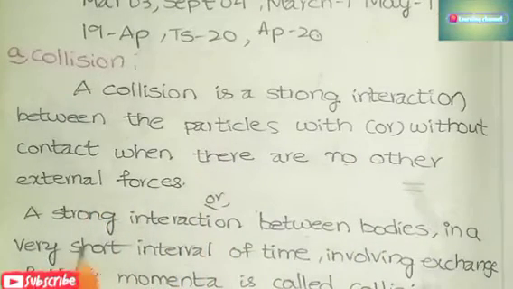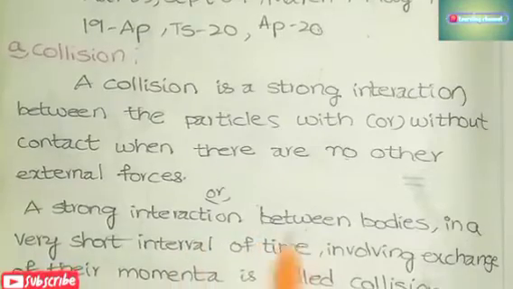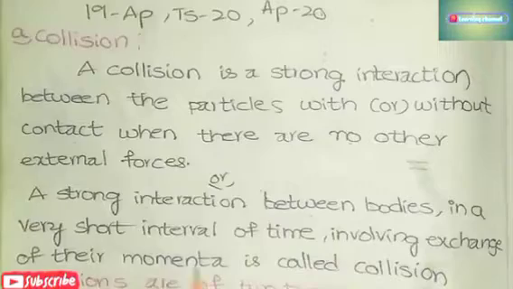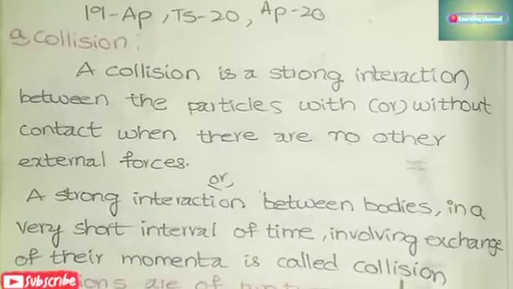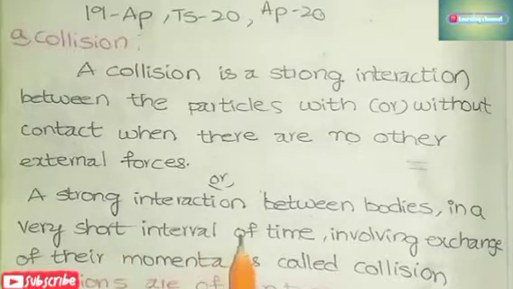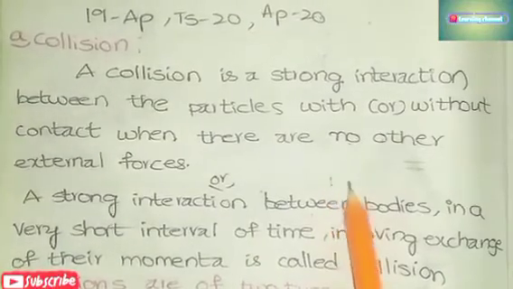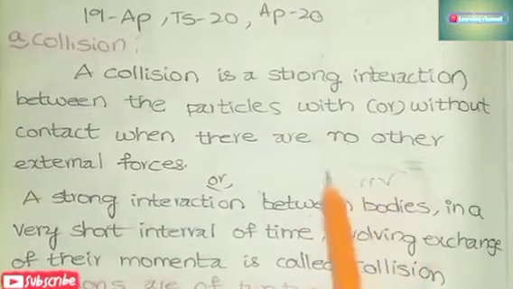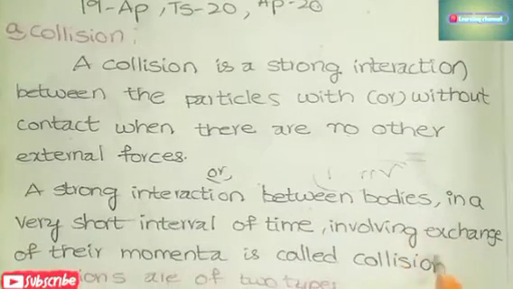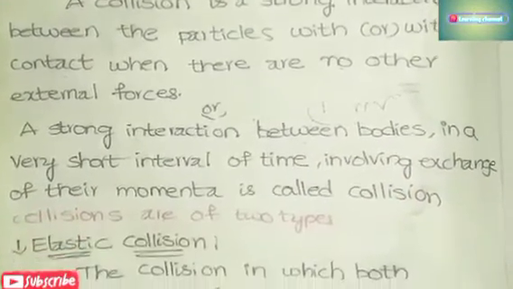Or you can also write: a strong interaction between bodies in a very short interval of time involving exchange of momenta is called collision. So in a short time it will take place by exchanging the momentum. Momentum is represented as P, that is equal to mv. If you write this, you will get 1 mark.